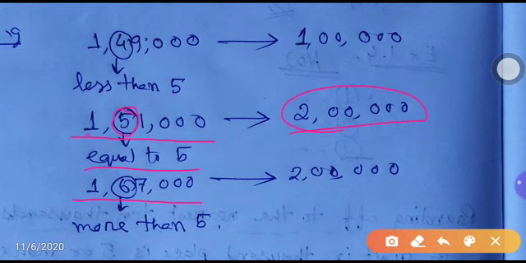Okay, in the 10,000 place, which digit is there? 6. 6 is what? More than 5. 6 is more than 5. That's why you have to move to the next. After 1, what will come? Next 2 lakh. Okay, after 1 lakh, 2 lakh will come.